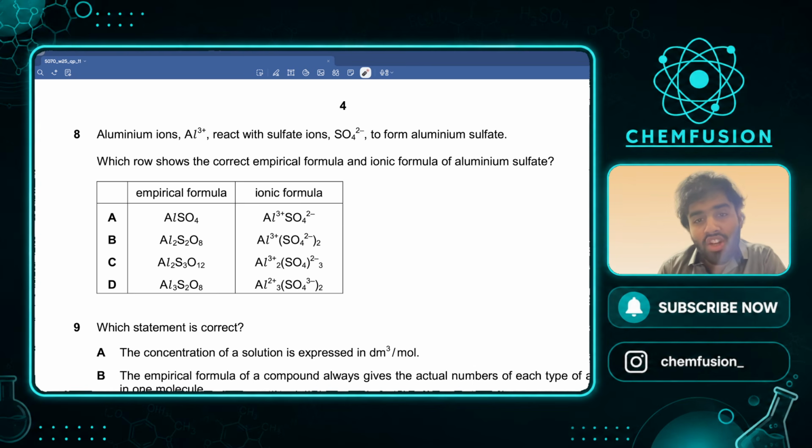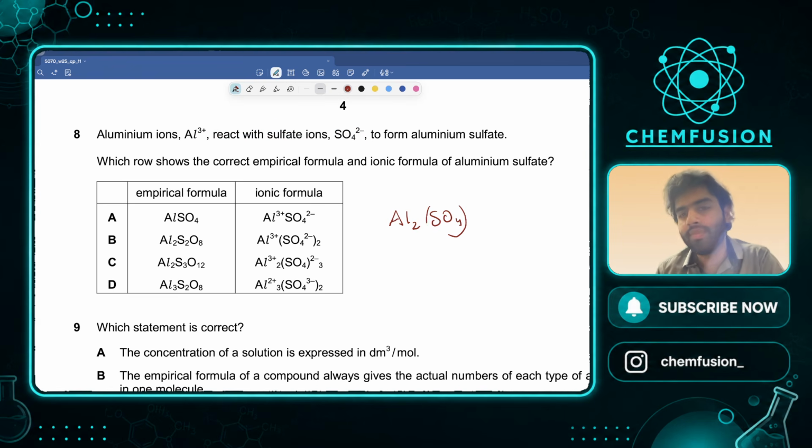So this charge goes down there, it will become Al2. This 3 goes down there, this will become SO4 3. So it is going to be Al2(SO4)3, and if we open the structure, this 3 is with S as well. So it should be Al2 S3, and this 3 is with oxygen as well. So 3 into 4, O12. 3 into 4 is 12, O12. So it should be Al2 S3 O12.